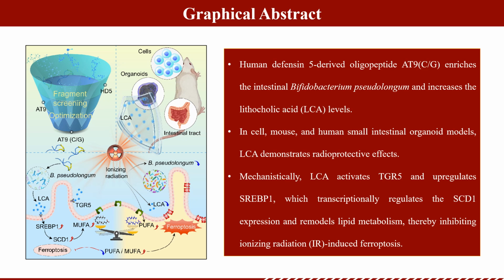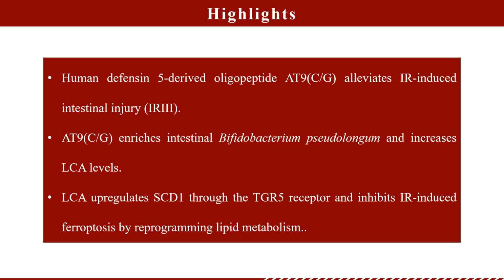In cell, mouse, and human small intestinal organoid models, LCA demonstrates radioprotective effects. Mechanistically, LCA activates TGR5 and upregulates SREBP-1, which transcriptionally regulates the SCD1 expression and remodels lipid metabolism, thereby inhibiting ionizing radiation (IR)-induced ferroptosis. The highlights of this study include: first, the human defensin-5-derived oligopeptide 89-CG alleviates IR-induced intestinal injury (IRI).